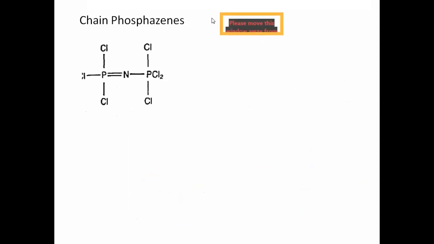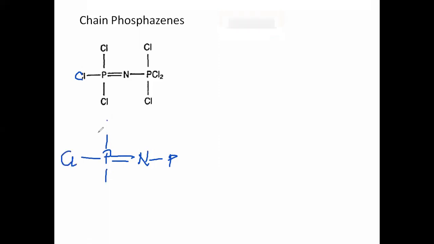So the next example is of chain phosphazenes. What do you know about chain phosphazenes? Chain phosphazene means a continuous chain will be there. See, this one is an example. This is Cl actually, don't get confused. How to draw chain phosphazene? Very simple. You draw phosphorus, double bond nitrogen, again phosphorus. Nitrogen does not bear any group, but phosphorus can bear chlorine. So you can write like this: Cl, Cl, Cl, Cl, Cl, Cl, Cl. So chain phosphazenes are very simple to draw.